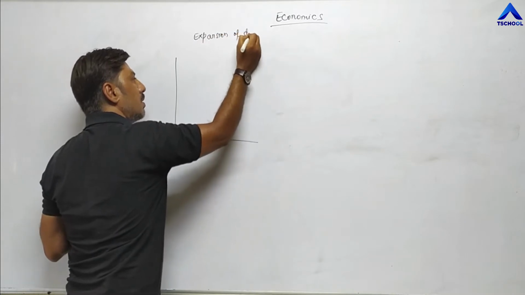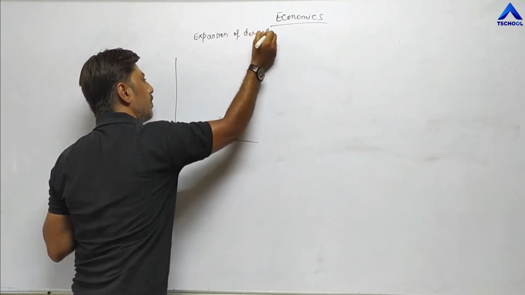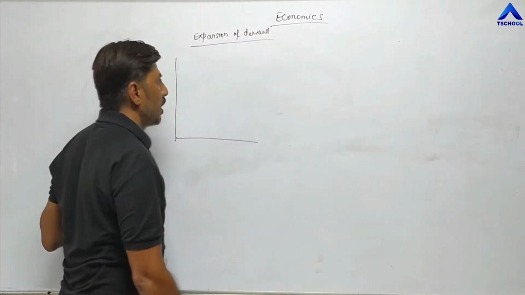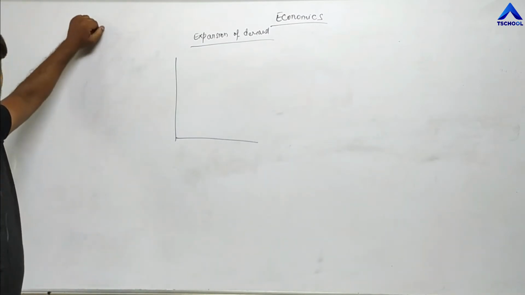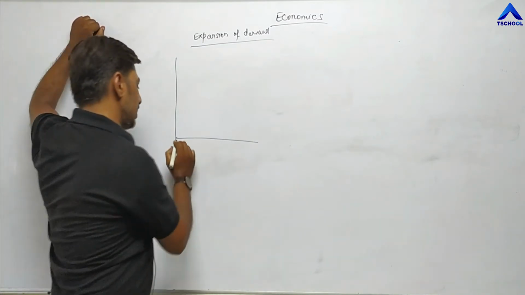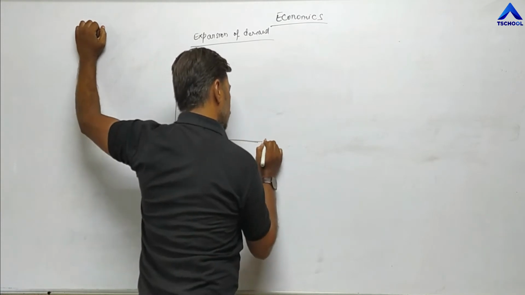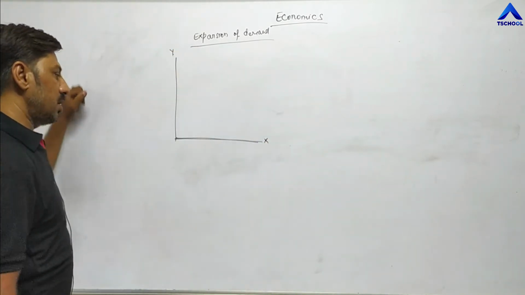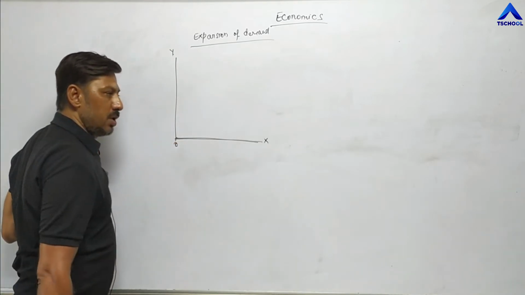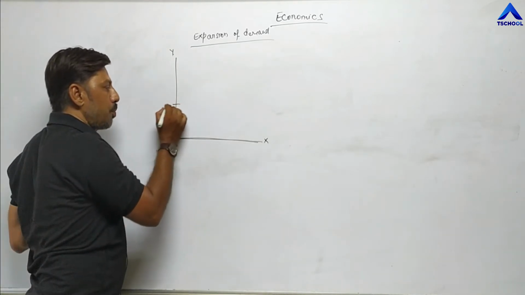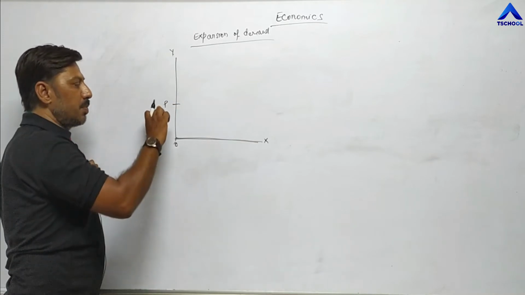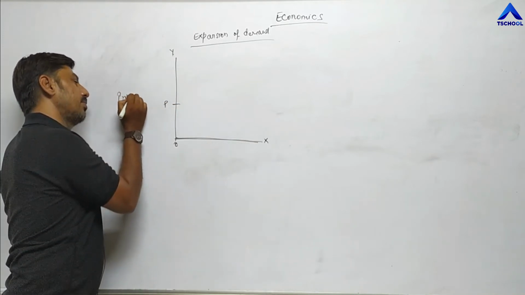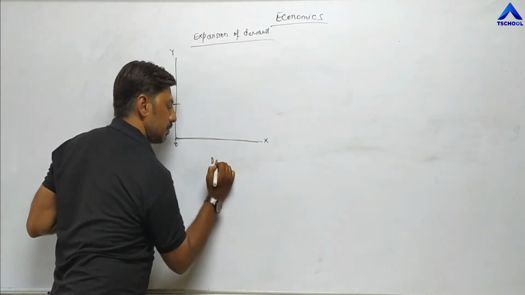Expansion of demand. Now we are trying to understand expansion of demand through a diagram. This is the x-axis, this is the y-axis. Now just assume that this is the initial point O. Suppose OP is the price. OP is the price. This is the price line and this is demand.